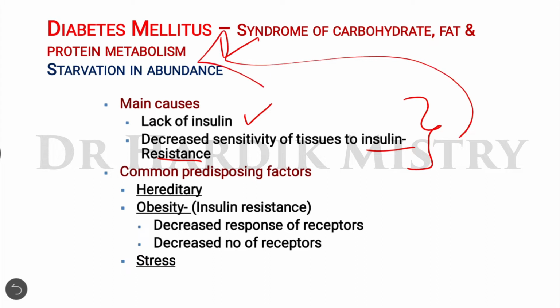Common predisposing factors include hereditary obesity, which is the main reason behind the development of insulin resistance. There will be decreased response of the receptors to the insulin and a decreased number of receptors. So both these conditions ultimately lead to diabetes mellitus. And stress, nowadays we are living a highly stressful life, so that is also one of the factors which can lead to the development of diabetes mellitus.